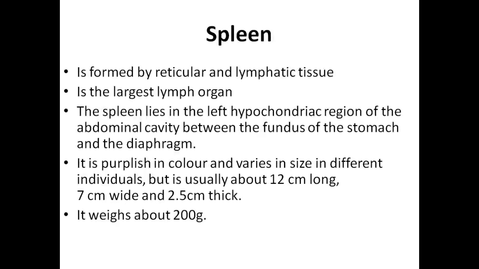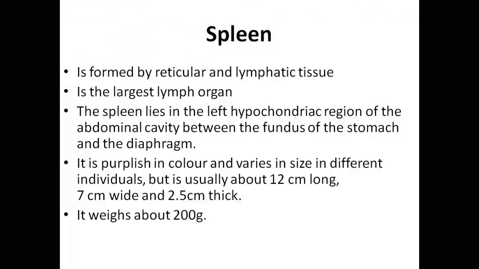As you have seen, the spleen is one of the reticuloendothelial system, where we start by explaining that the spleen is formed by the reticular and the lymphatic tissue, the reticuloendothelial system, and is the largest lymph organ. So it's a lymphatic tissue also, and it's large compared to other lymph organs.